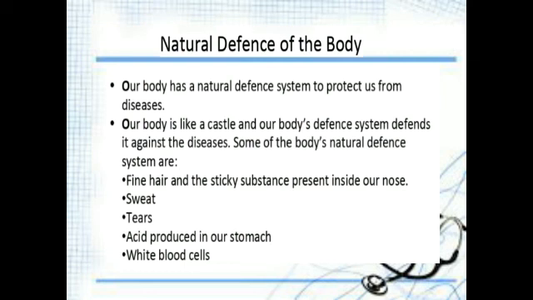So what is that called? It is called immunity. Very good. Our body itself has some immunity power to fight with the disease causing germs. That is the natural defense of the body.